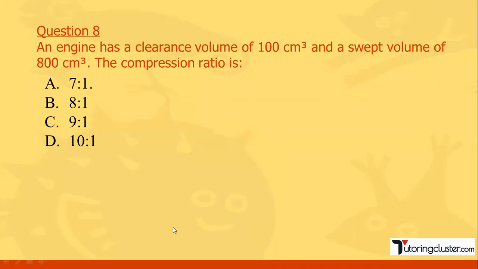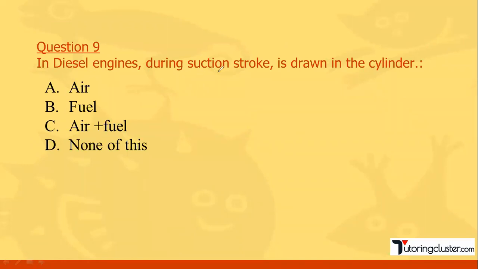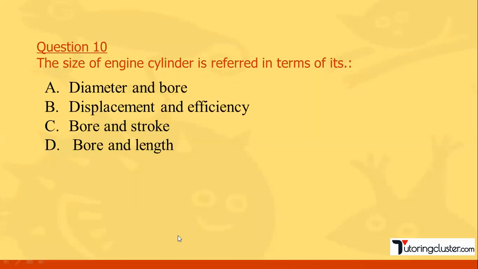Let us see the next question. Question number 9. In a diesel engine, during suction stroke, what is drawn in the cylinder? In a diesel engine, only air enters the cylinder during suction stroke. If it is a petrol engine, during suction stroke, an air and fuel mixture enters the cylinder. And who prepares this? The carburetor. So please remember all the important points. I already explained these in detail, so please watch all these videos carefully. That is going to help you a lot.